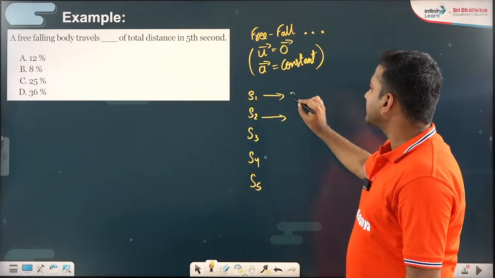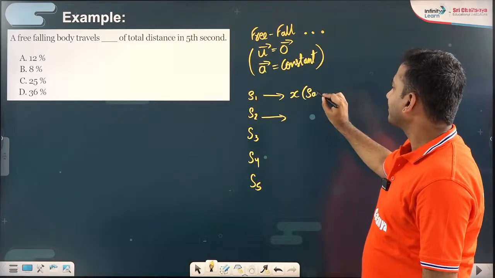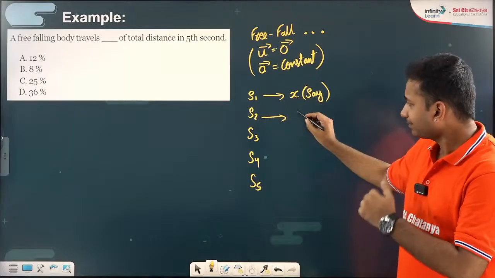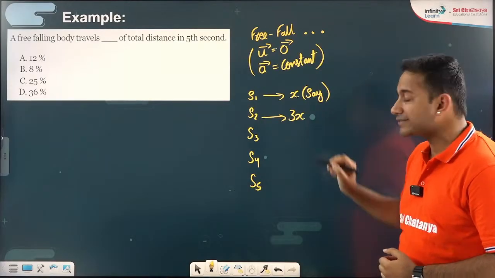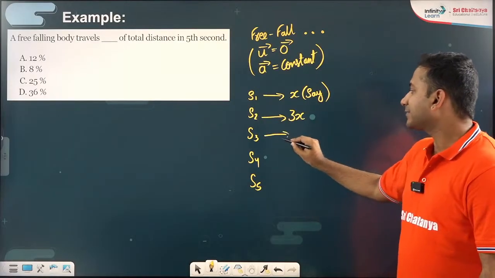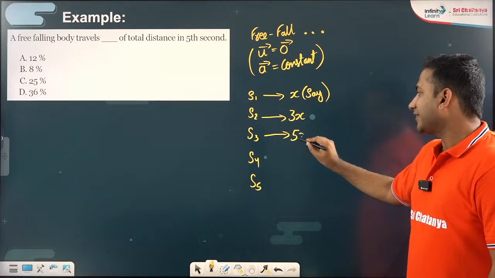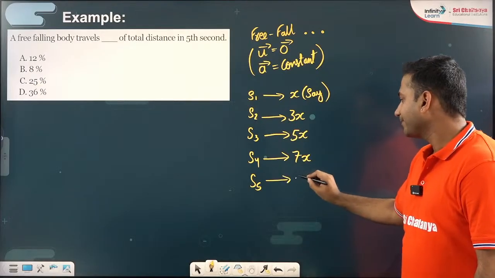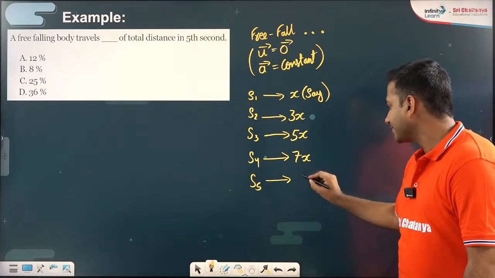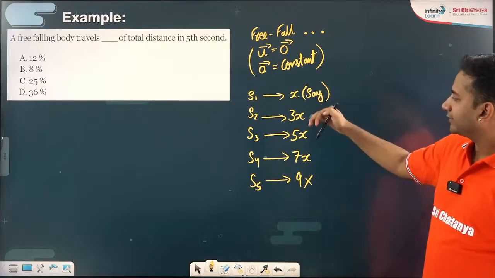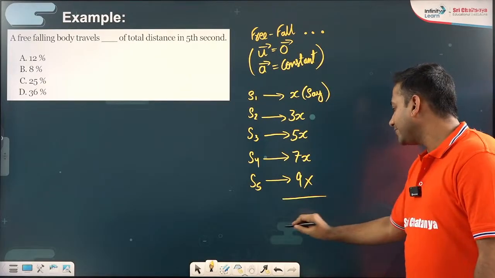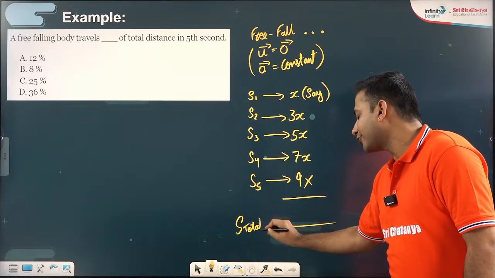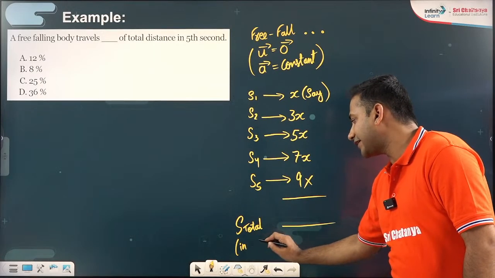So can I say the first distance is, suppose, X. The first distance covered is X in the 1st second. Second, it must be 3X, odd numbers. Next it must be 5X. Next it should be 7X. And next it should be 9X. Okay, 1, 3, 5, 7, 9. And what will be S total in 5 seconds?